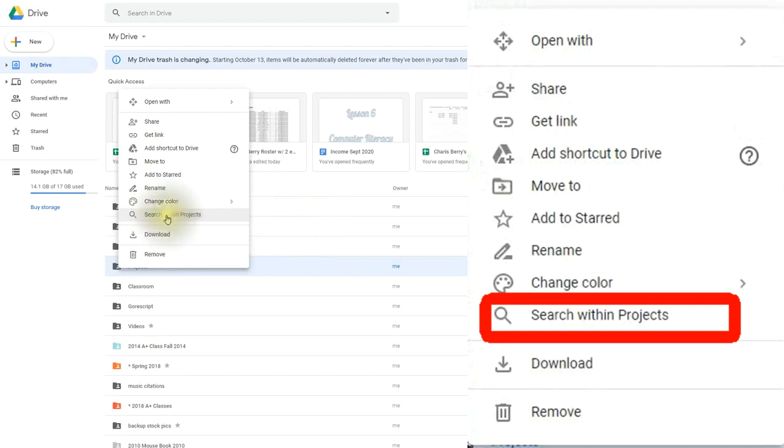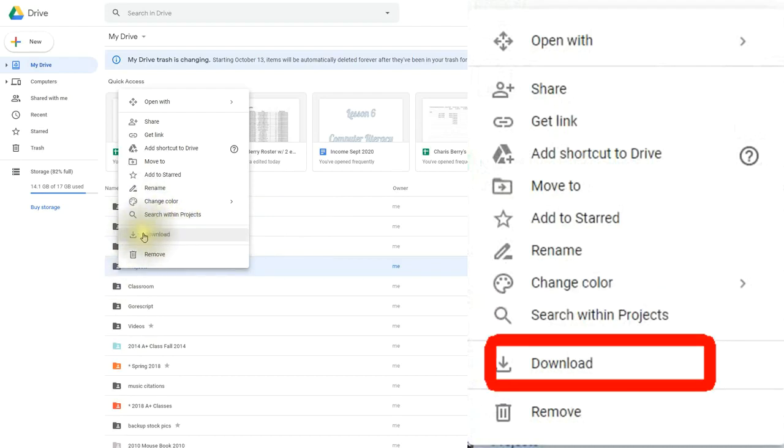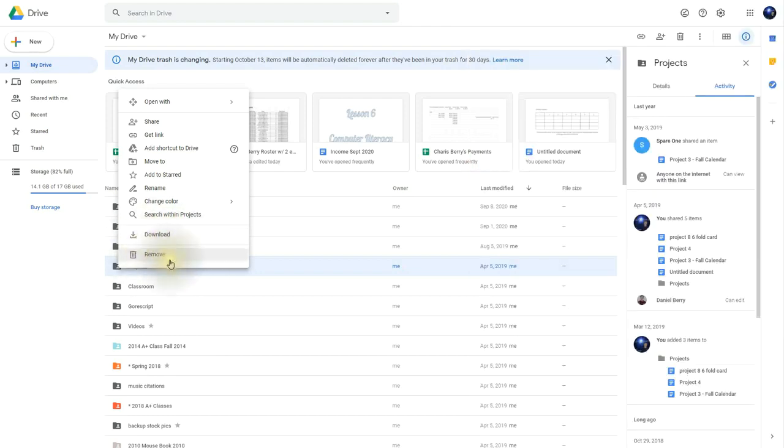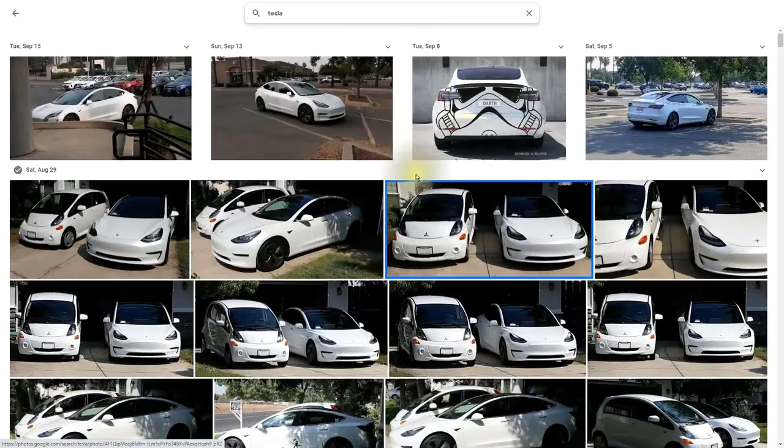Next is search within projects. So you can search within a particular folder. You can download the contents of that folder or file. And of course the last one is remove.